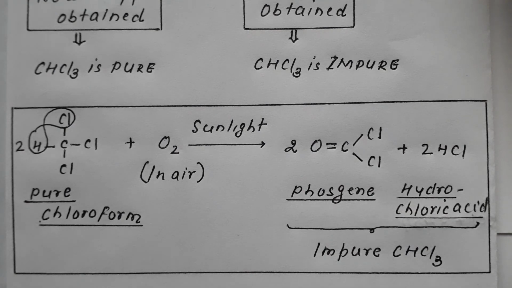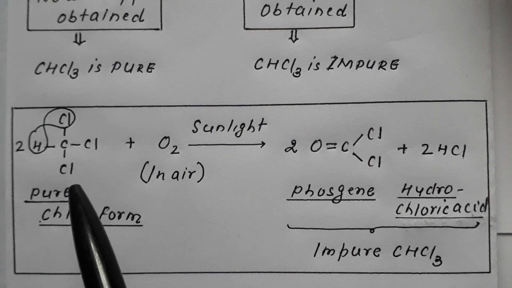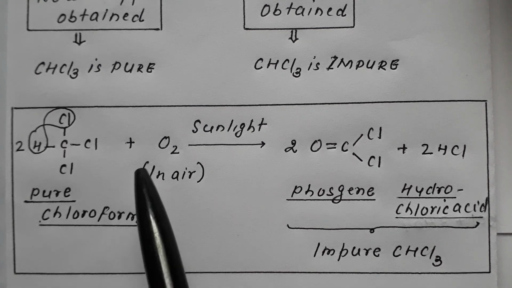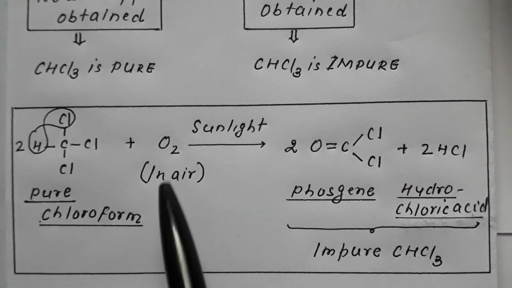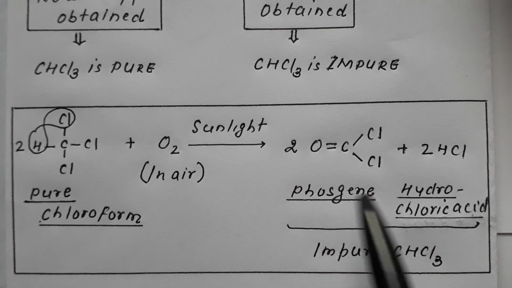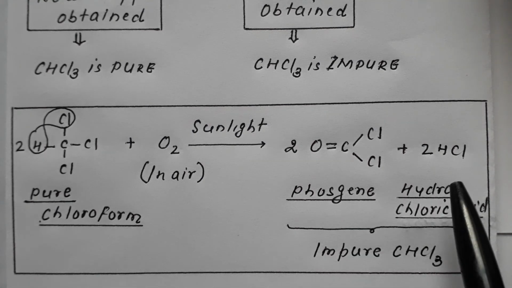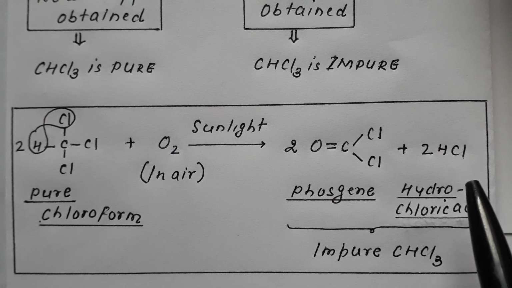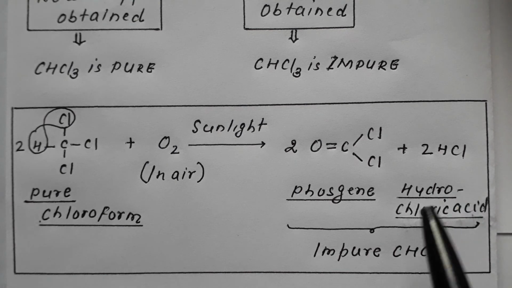This is because if chloroform is pure, there is no chloride present. All are chlorine, none of them ionized. But if it gets contaminated by air, it converts into phosgene and also hydrochloric acid, which ionizes to give chloride ion that will react with AgNO3, forming the precipitate of AgCl, which is obtained as a white precipitate.